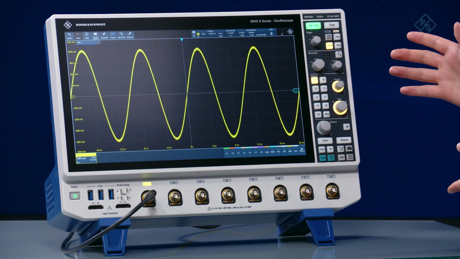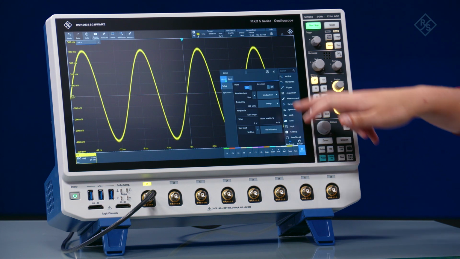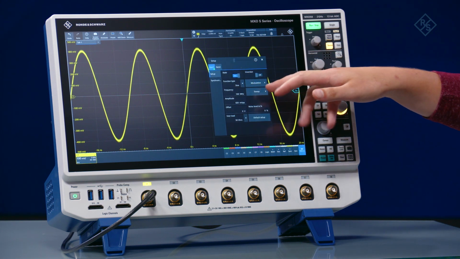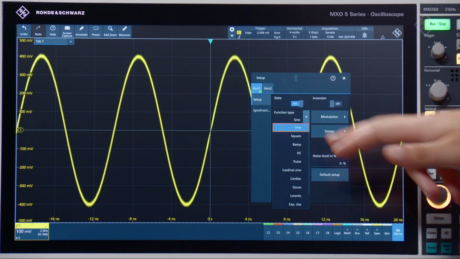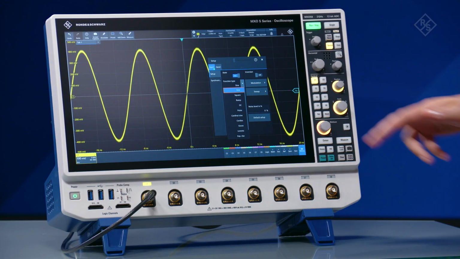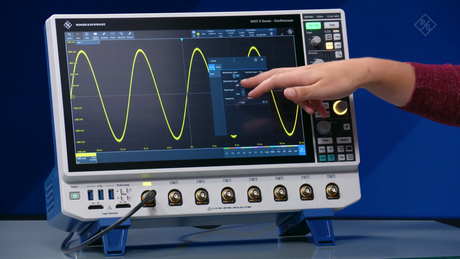Let's take a look. The generator is producing a 100 MHz sine wave. Click on the generator icon to adjust parameters of frequency, amplitude, and offset. Change the waveform function type, and add additional characteristics like modulation.